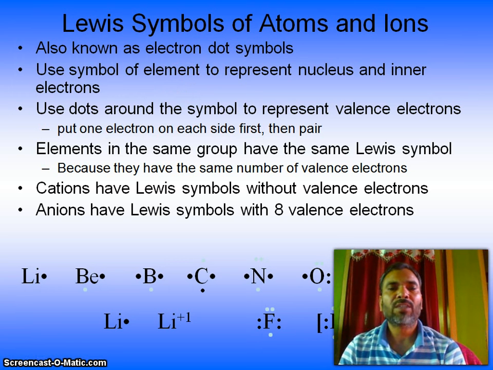So friends, Lewis symbols of atoms and ions, also known as electron dot symbols. Use the symbol of the element to represent the nucleus and inner electrons. Use dots around the symbol to represent valence electrons. Put one electron on each side first and then pair. Elements in the same group have the same Lewis symbol because they have the same number of valence electrons. Cations have Lewis symbols without valence electrons. Anions have Lewis symbols with 8 valence electrons.